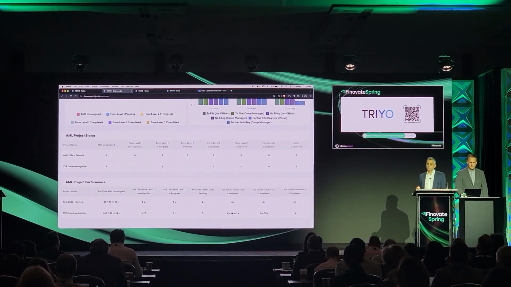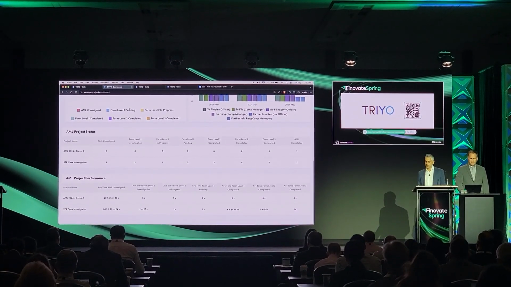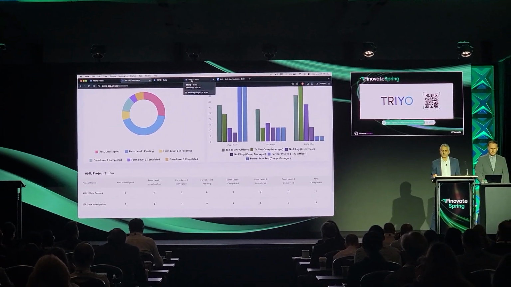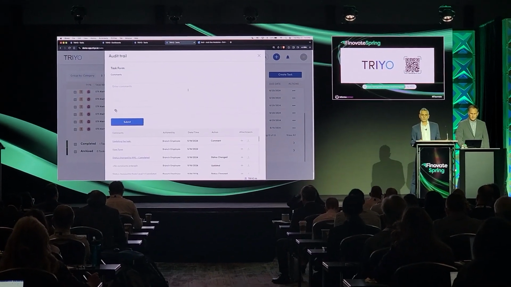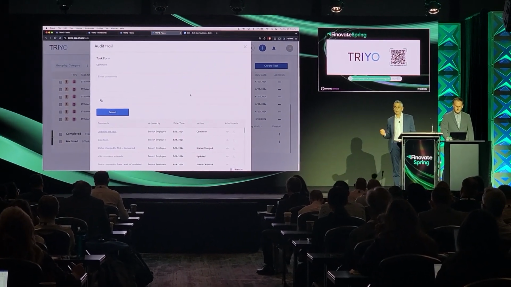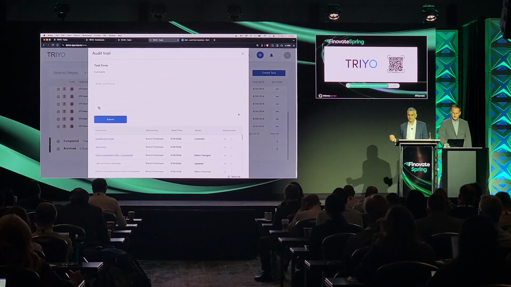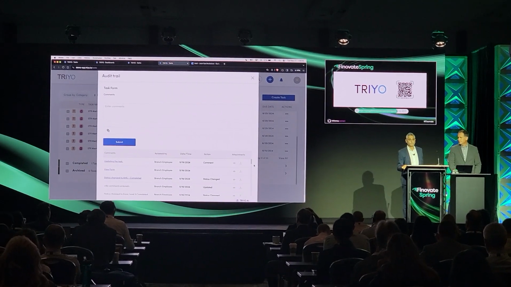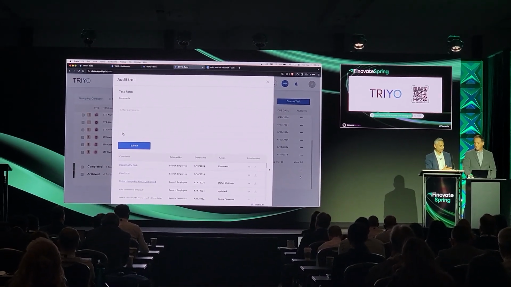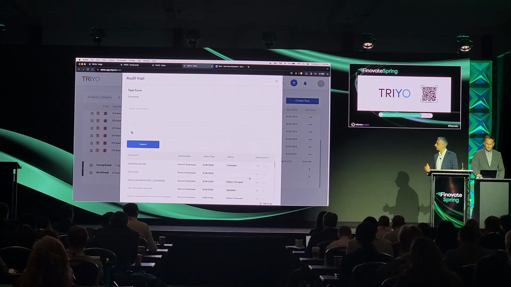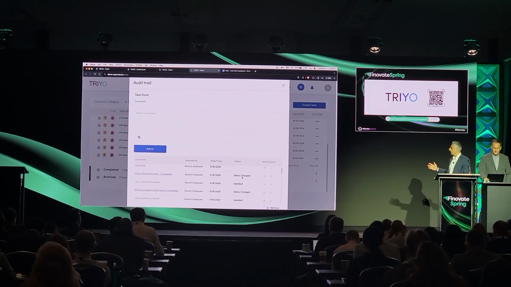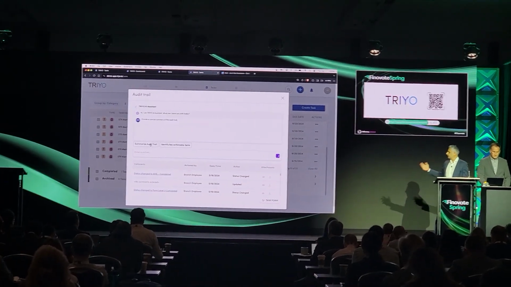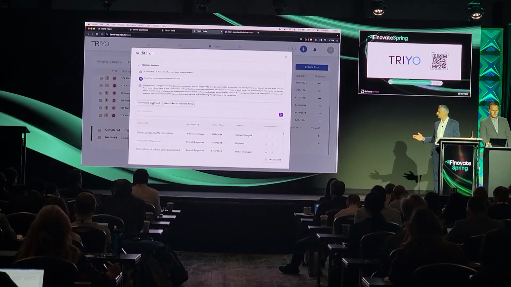Let's go back to our original premise, how this data can prepare you for AI. TRIYO's contextual process tag data can supercharge your AI, Gen AI, and LLM models. So use it to train them. More importantly, TRIYO's AI can analyze your processes for you. Let's go back to the audit trail of the process we had shown earlier and ask TRIYO AI to summarize this process. When you do that, this is contextual information right at your fingertips.